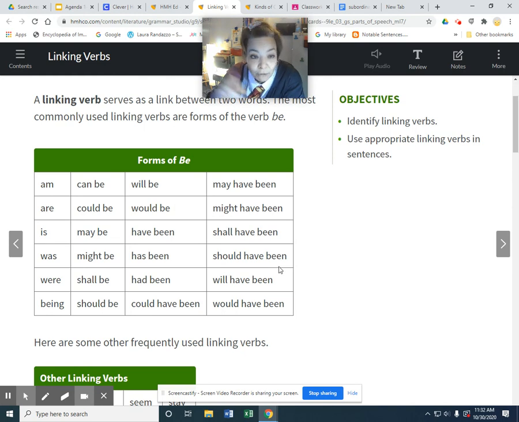So linking verbs are on this list. They're state of being verbs, and they can always be replaced with an irregular to be verb. Usually am, is, or were. So a linking verb is always going to be by itself. So when we see a verb that's by itself, that's not an action verb, that would be a linking verb. So that's pretty much it.